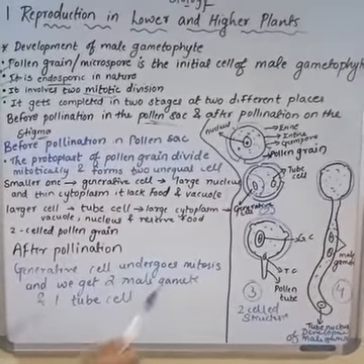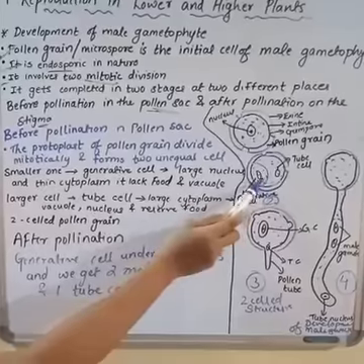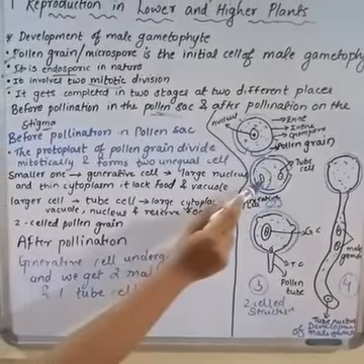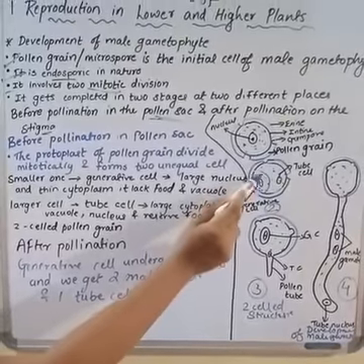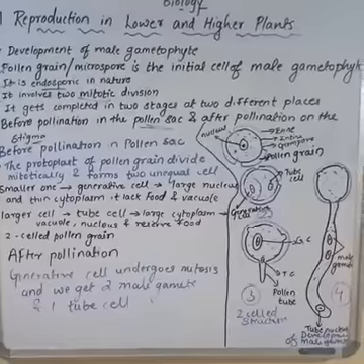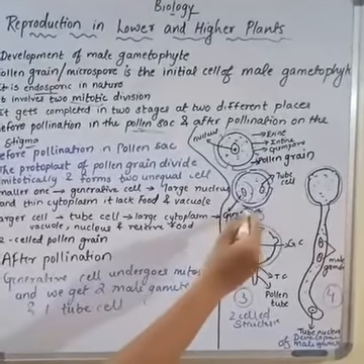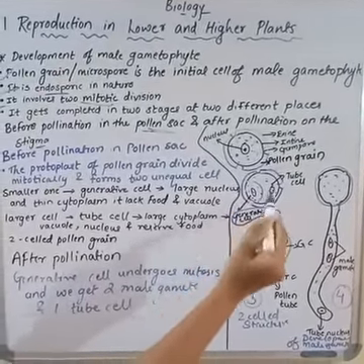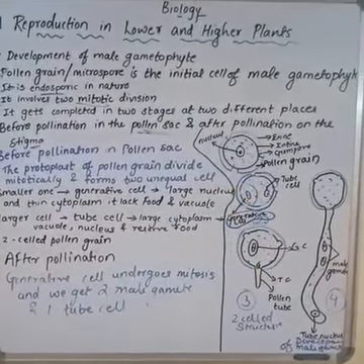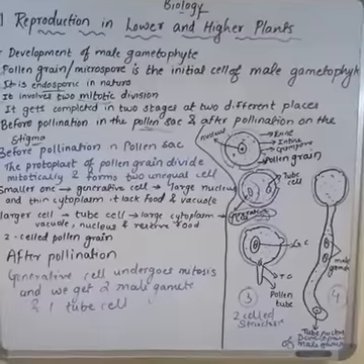Unequal halves means one will be occupying larger space and the other will be occupying very little space. Here it will have a very large nucleus but a very thin cytoplasm, which lacks food and vacuole. So it is named the generative cell. And the one which has the larger cytoplasm is called the tube cell.